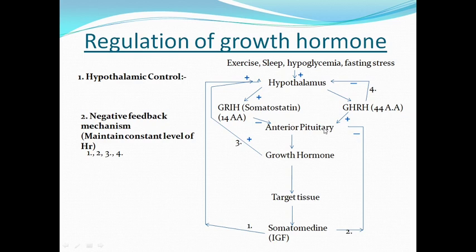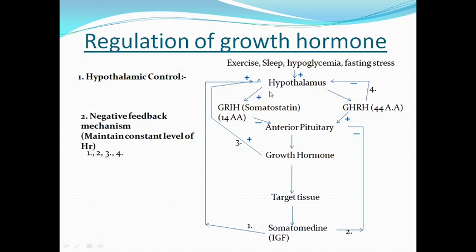So it acts on the acidophilic cells of anterior pituitary via the surface receptors and acts via the second messenger pathway, that is guanylate cyclase pathway. So with the help of cyclic GMP, it causes production of growth hormone inside the cell via gene expression mechanism, and this growth hormone finally comes out of the acidophilic cell with the help of this growth hormone releasing hormone by entering of calcium plus 2 inside the cell. So growth hormone is released finally from the acidophilic cell and comes into the blood circulation.